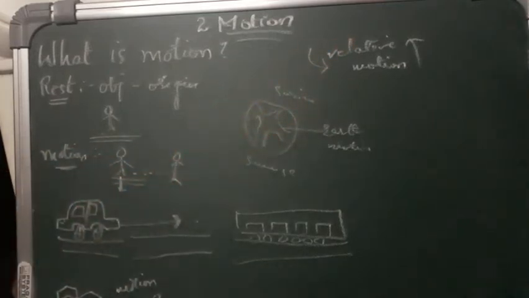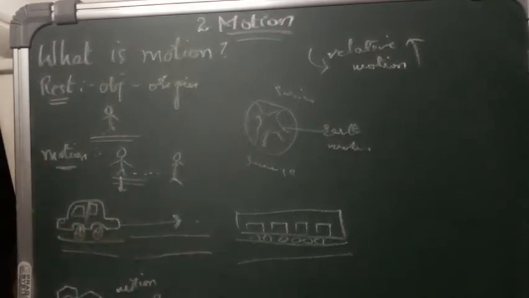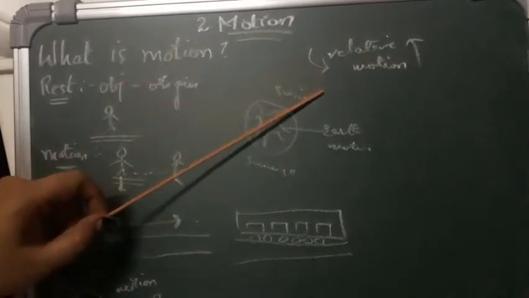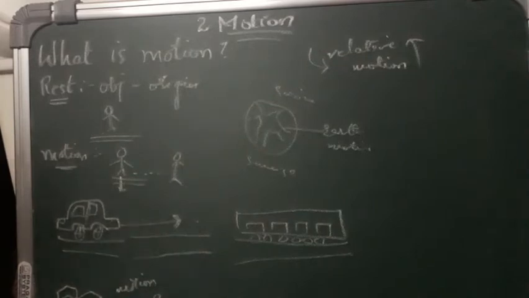So, great progress in understanding motion occurred when Galileo undertook the study of rolling balls on inclined planes. To understand this motion, we need to understand the important role relativity plays in the explanation of motion. We need to first understand what is relative, then we will understand what is motion. So let us know what is relative.